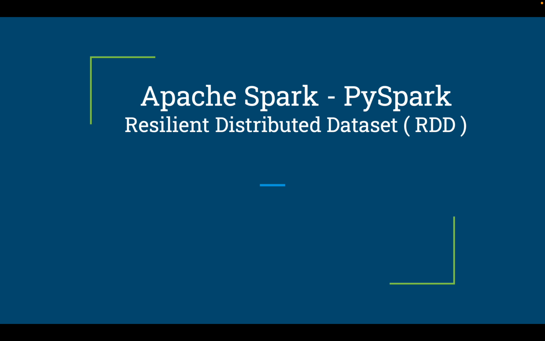So we are continuing our discussion with Apache Spark, and in this video we will be discussing RDD, that is Resilient Distributed Dataset. So what is RDD? This is a fundamental data structure, which was there with the initial version of Spark itself.